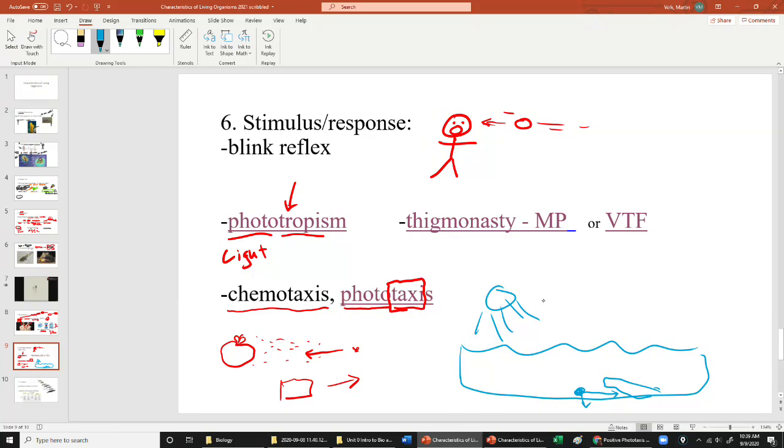For the Daphnia shrimp, kind of a funny name, Daphnia shrimp move to the light, so they have positive phototropism. The amoeba would have negative phototropism, meaning it moves away from the light. Positive means moving to the light.